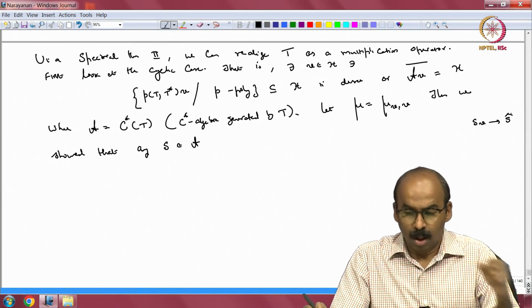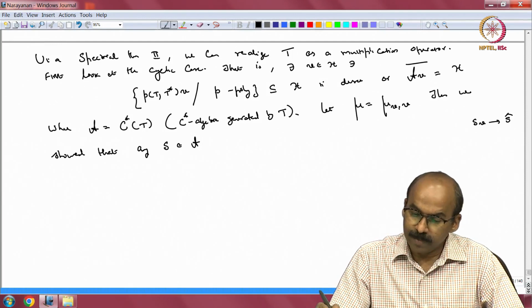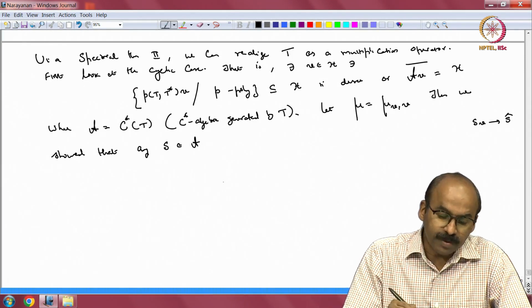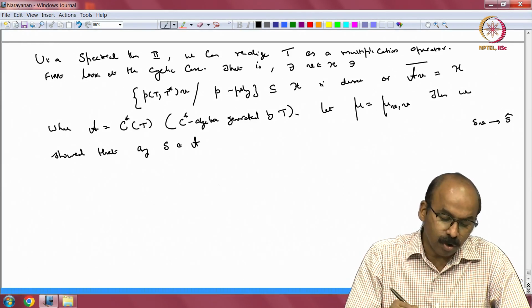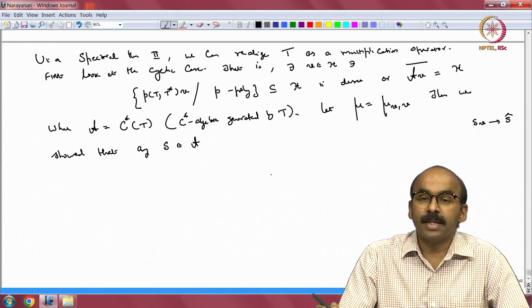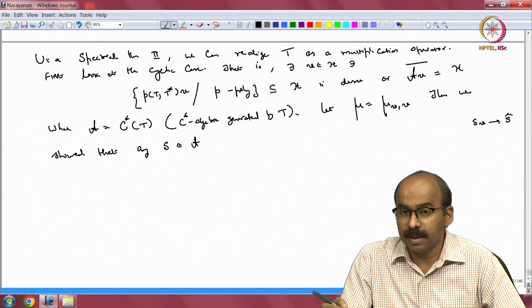This was the unitary which took the Hilbert space H to L2 of mu. After composing with this unitary, we showed that any S in A can be realized as a multiplication operator, the multiplication by S hat, the Gelfand transform.